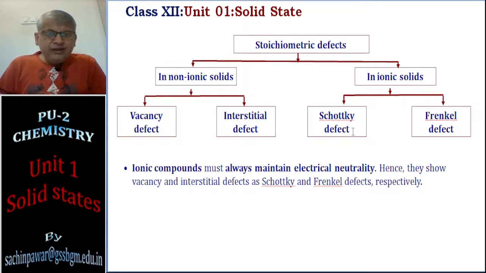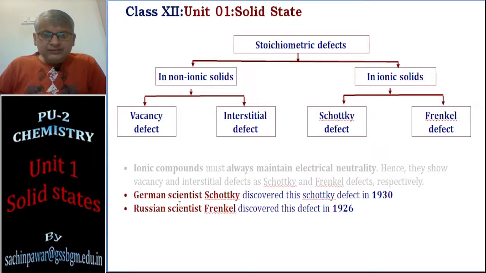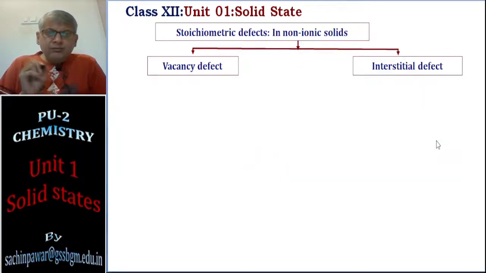Why are they named this way? Because of the scientists who discovered them. The German scientist Schottky discovered the vacancy defect in ionic solids in 1930, and the Russian scientist Frenkel discovered the interstitial defect in ionic solids in 1926. Let's go on understanding vacancy and interstitial.